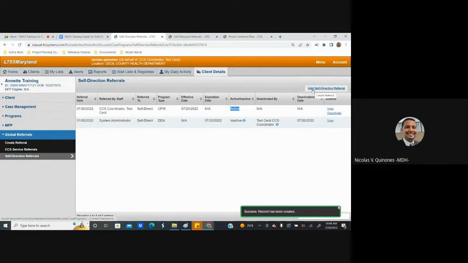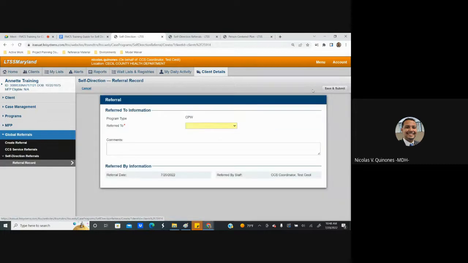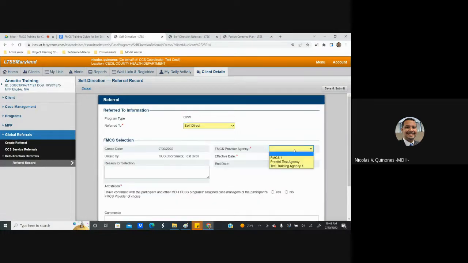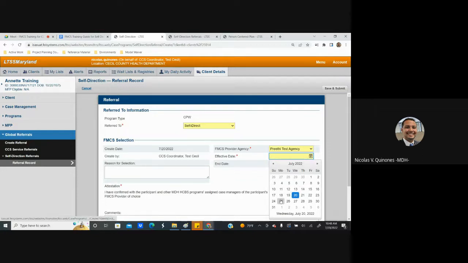Again, you're going to click on Add Self-Direction Referral. You would say that you're doing a referral for self-direction, but this time you would choose the new provider agency that they would like to work with. And then again, you will need to select an effective date. For this scenario, you have the same options. You could say that the person wants to start working with that new FMCS provider immediately, or the other scenario I wanted to cover with you is postmarking an effective date.